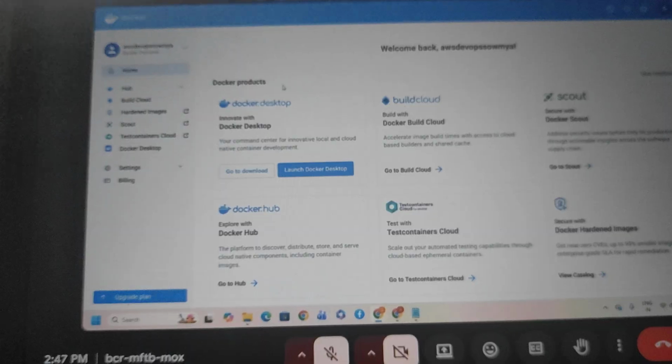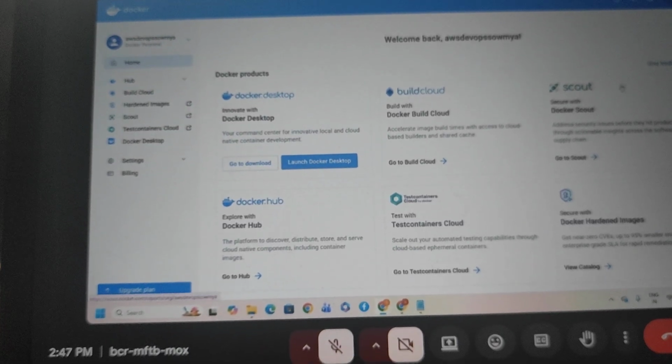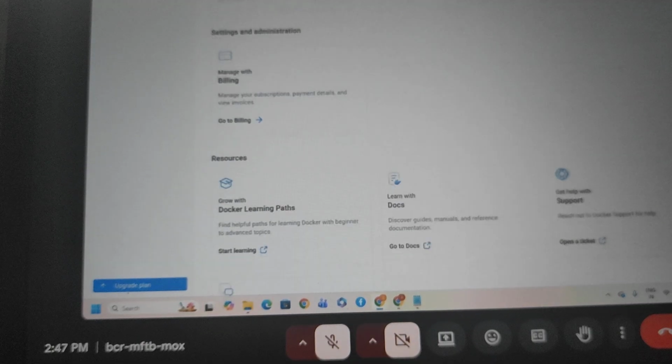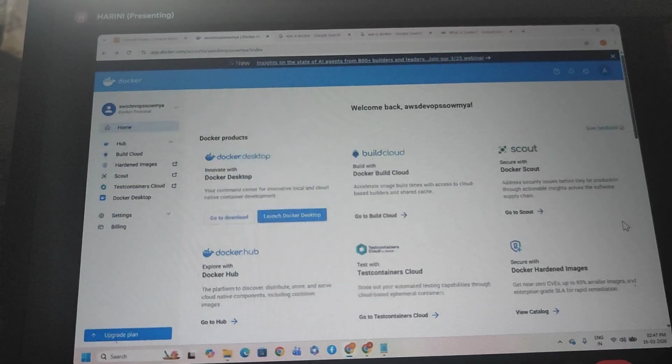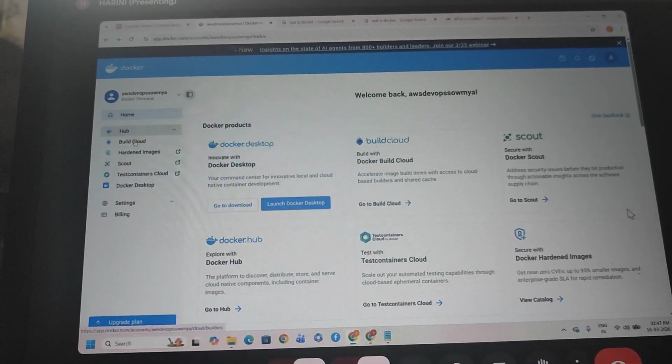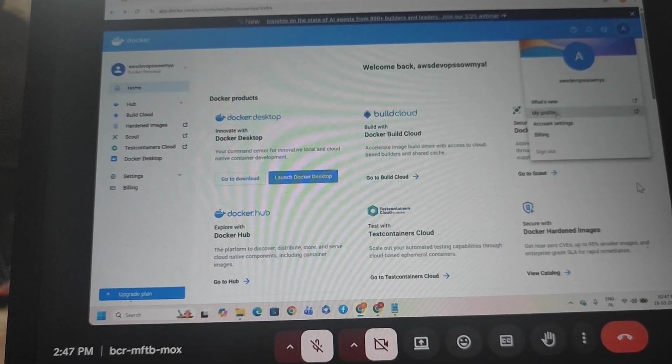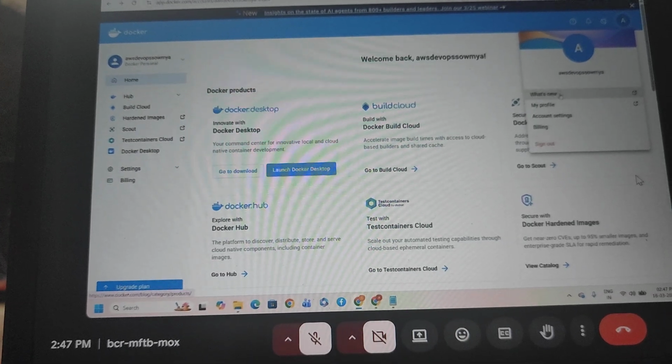So these are all images, operating system images. First, this is a dashboard. Any kind of images are available now. Going to images. This is a Docker Hub account, right? We can go to what's new, profile and account settings, and sign in. If you go to new,